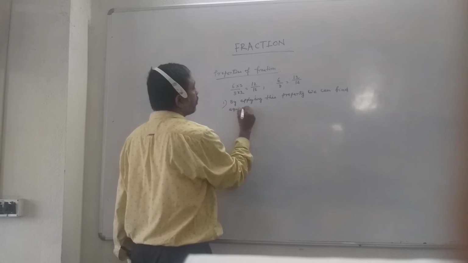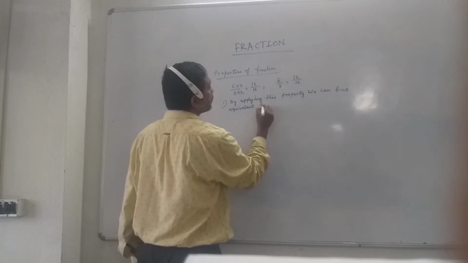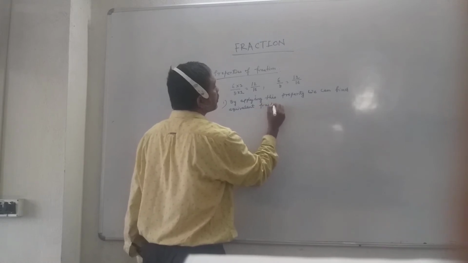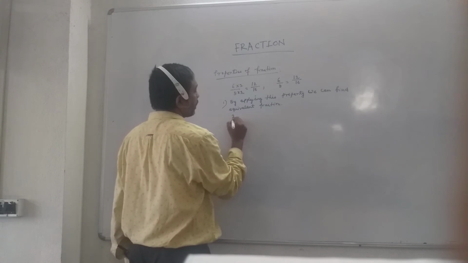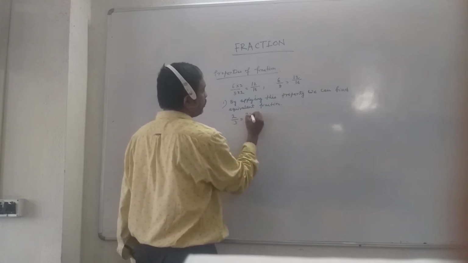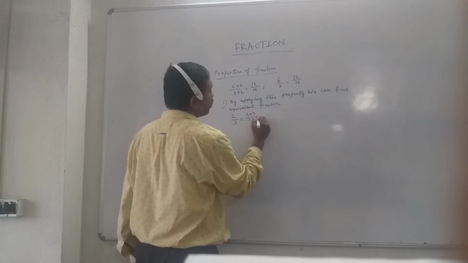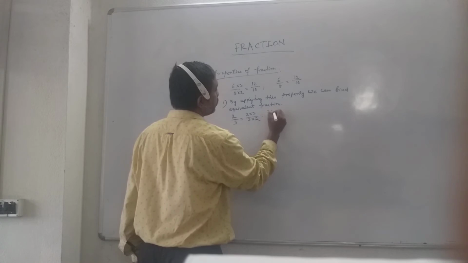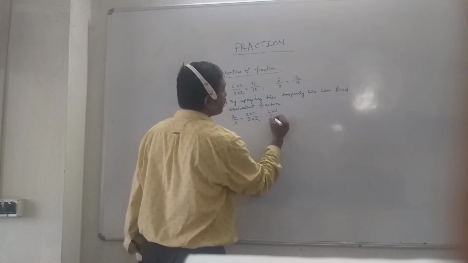Equivalent means equal, almost equal. Equivalent fraction. So applying this process you can get equivalent fractions. Suppose you want to find out the equivalent fraction of 2 by 3. So how do you do? 2 into 2, 3 into 2. Again 2 into 3, 3 into 3.